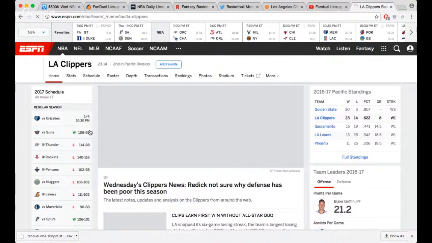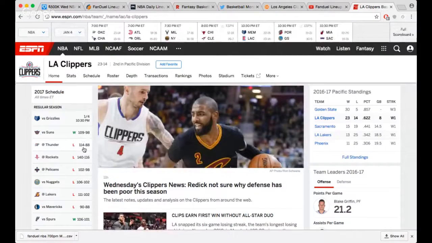So last game they only gave up 98 to the Suns, gave up 114 to the Thunder, 140 to the Rockets, gave up 102 to the Pelicans. I don't think Chris Paul played most of these games. Gave up 106 to the Nuggets, 111 to the Lakers.